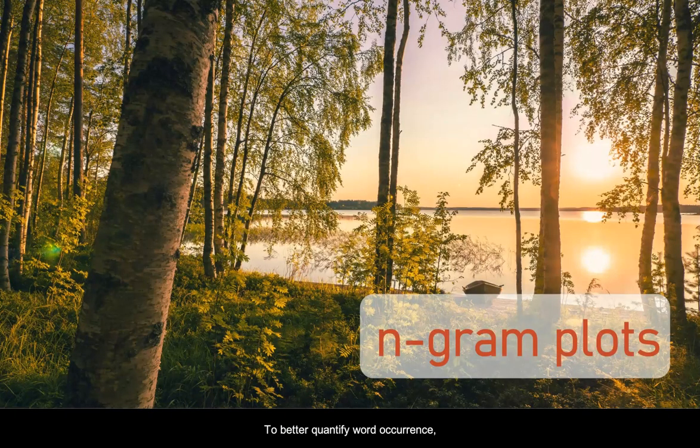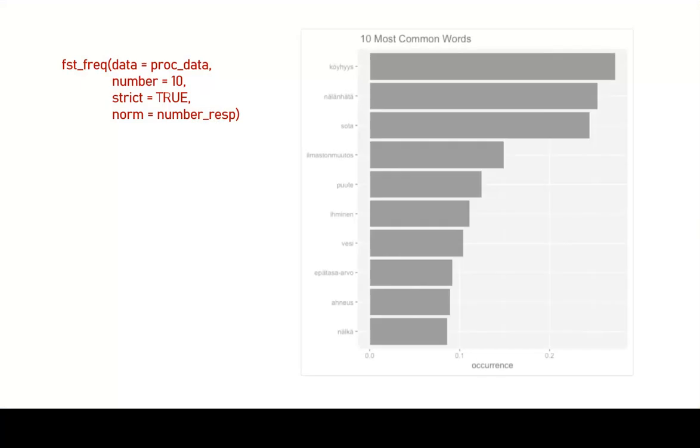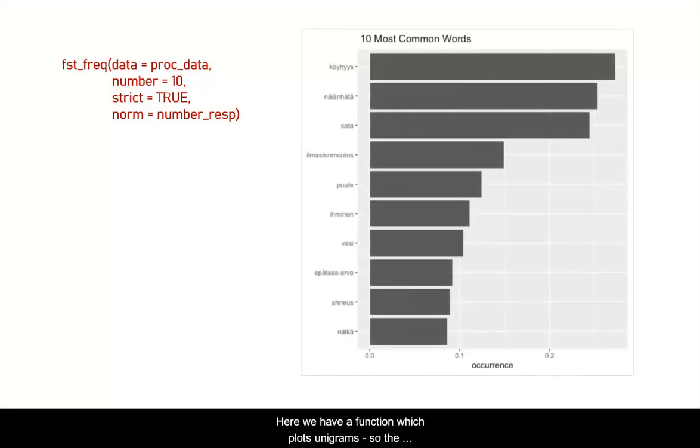To better quantify word occurrence, we can create plots of the most common n-grams. An n-gram is a set of n words in order. Here we have a function which plots unigrams, so the most common words. In this table, we've asked for the 10 most frequently occurring words. As expected, the 3 most common words which we identified previously are at the top of this table.